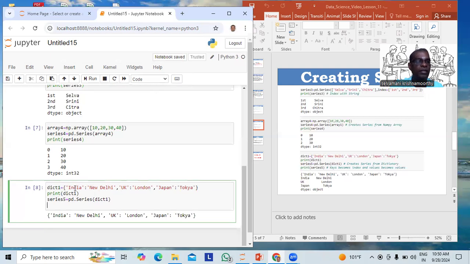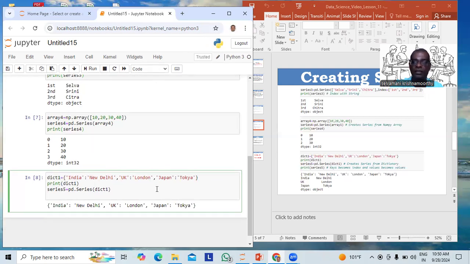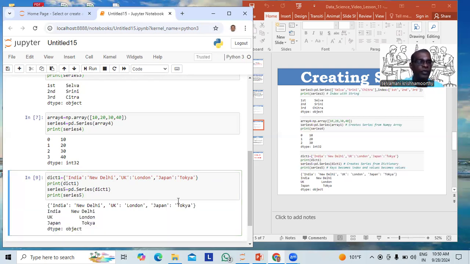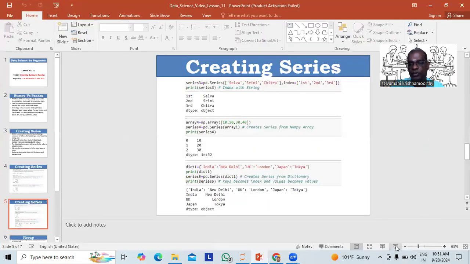All keys available in dict1 will be considered as the index. Values will be considered as the elements. Let us check series 5. See it here. New Delhi, London, Tokyo are the items. India, UK, Japan are all the index or data label associated with the series items. That means the keys available in the dictionary act as the data label or index for the series. That you must understand.